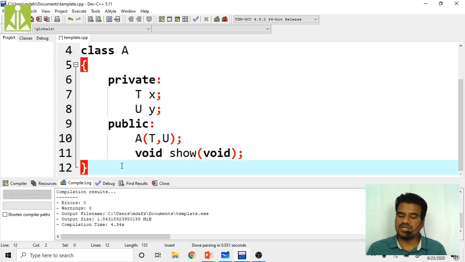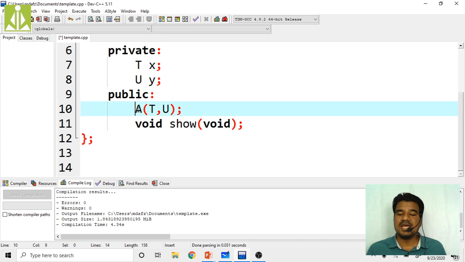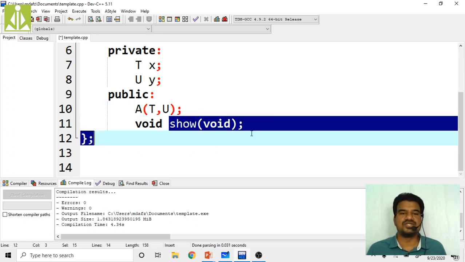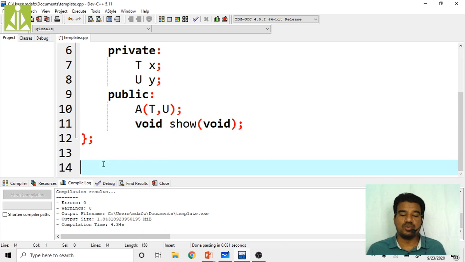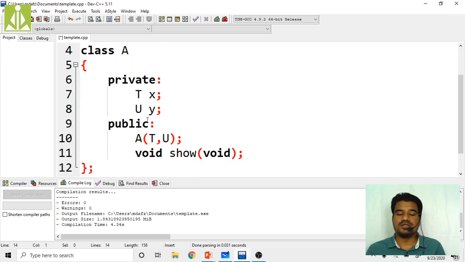Now this is my closing of the class. Now what I have to do is write the definition of this constructor as well as this show function, isn't it? So how do I do it? You have to pay some attention over here, because defining the functions and constructors in a template is completely different from how we do it in the regular way. In the regular way, to define this constructor we qualify it with the class name, and to define this show function we qualify it with the class name. But right now my class is not a regular class, it is a template class.